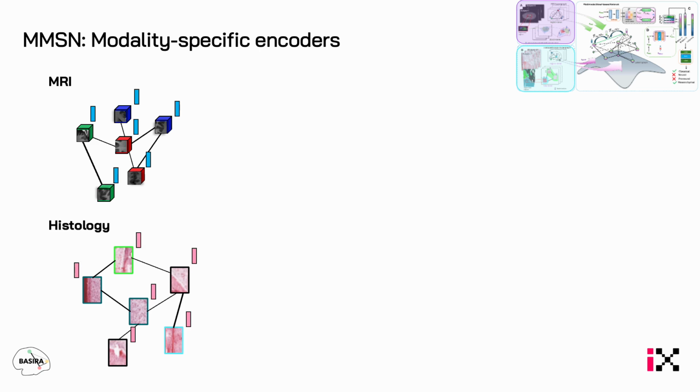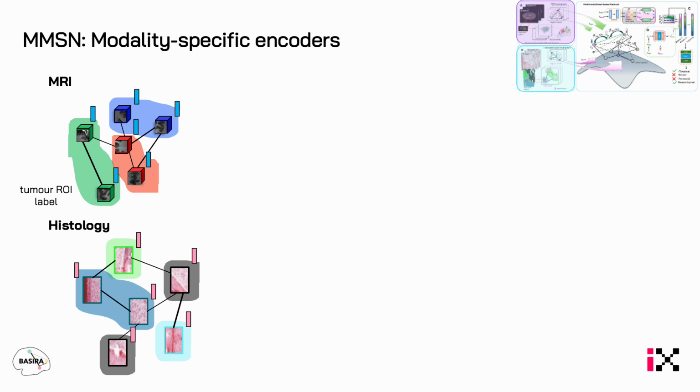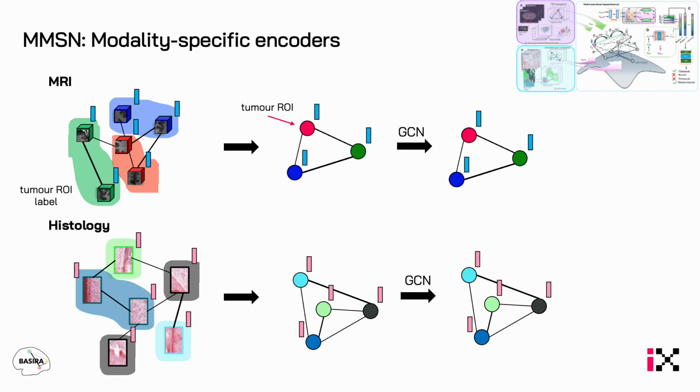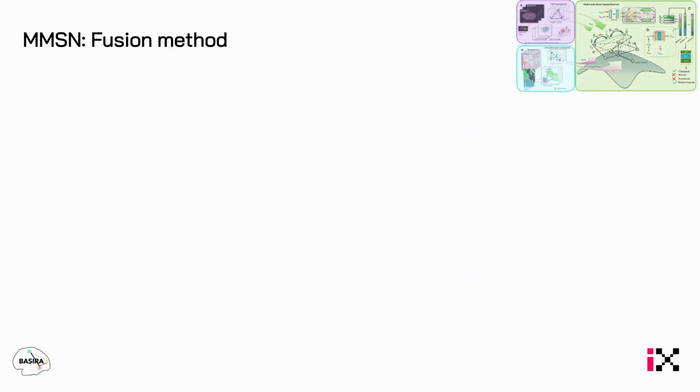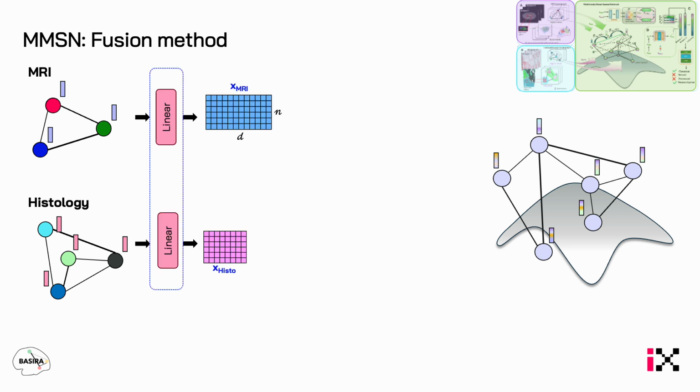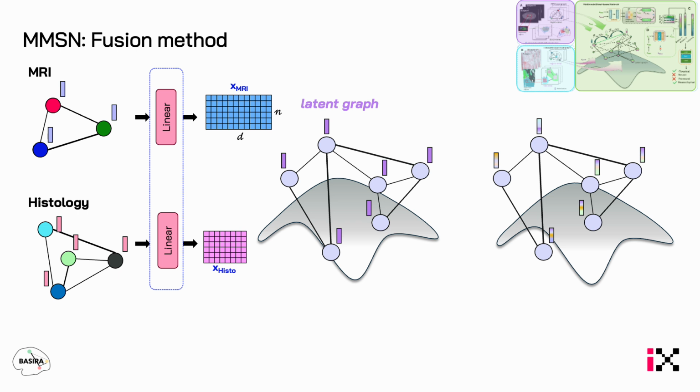Starting with the input graphs constructed from MRI voxels and histology tiles, we use the regional labels to aggregate node features within each region. These aggregated features are then passed through a GCN, updating the features and effectively producing region-level graphs. Next, to fuse the modality features into a single graph without prior alignment, we start from the region-level graphs for each modality and project their features onto a shared latent space. This latent space is represented by a graph with its own learnable features.